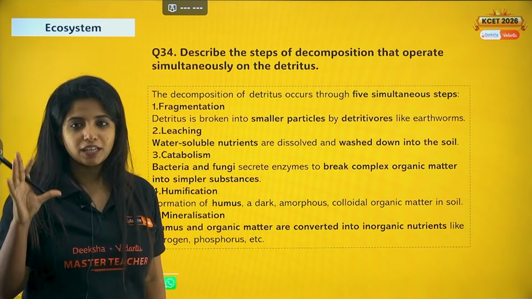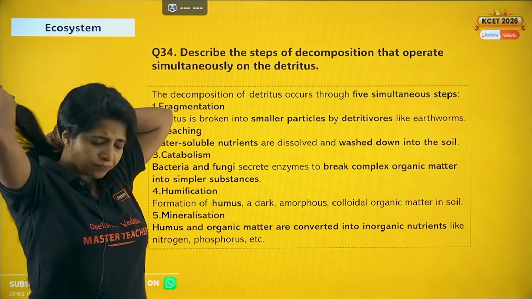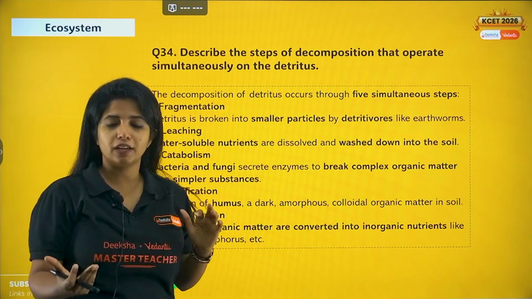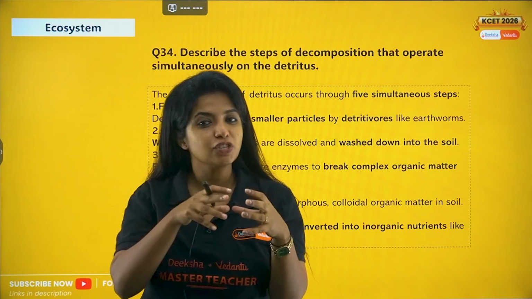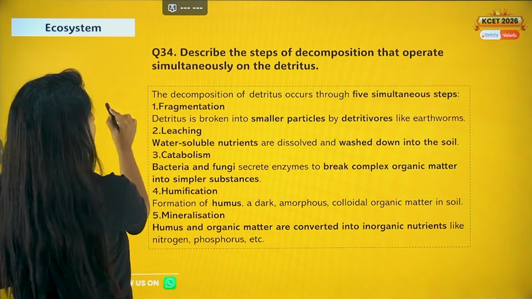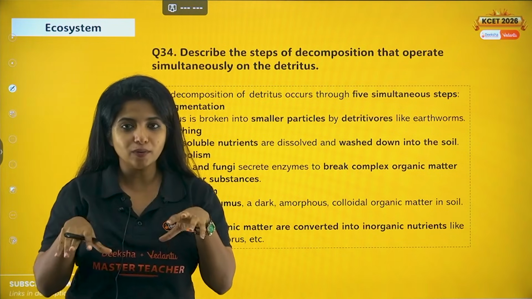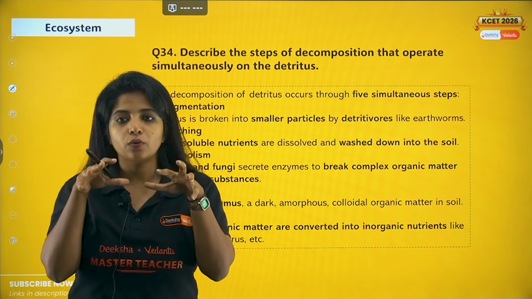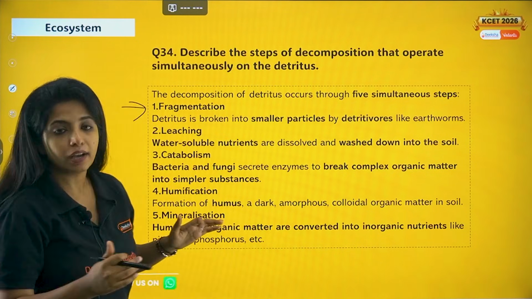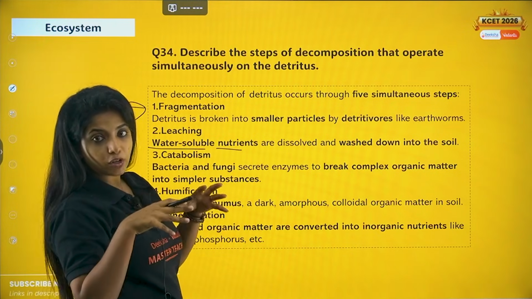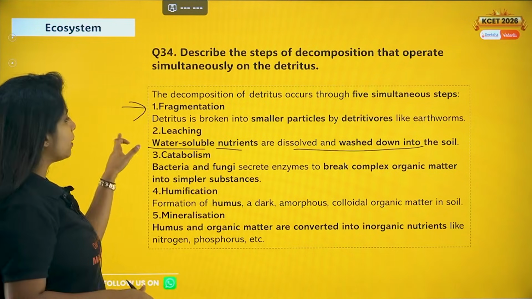So first thing is fragmentation, where basically what? The detritivores which are there, for example earthworm and everything, they are going to break big things into smaller things. So big chunks are being broken down to smaller things, which you call fragmentation. Now when you break things down, usually some things which can be absorbed by the soil will be taken up by the soil. This is known as leaching. So water soluble nutrients are dissolved and washed down into the soil. That is what you mean by leaching.